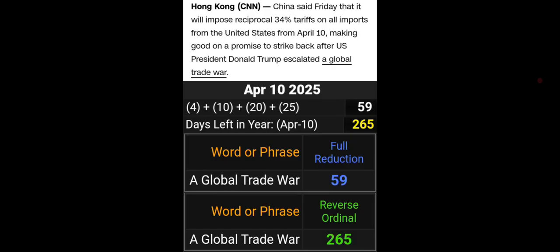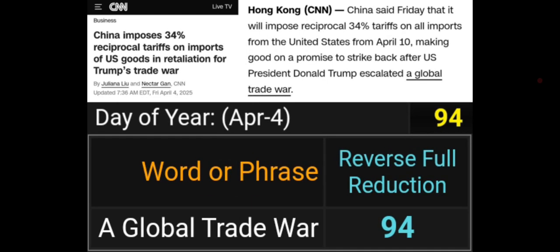And on top of that, April 10th is going to be the day leaving 265 days left in the year. A global trade war also equals 265 in Gematria. And on top of that, we're getting this news today, April 4th, the 94th day of the year. And in Gematria, a global trade war also equals 94. So you couldn't script it any better.